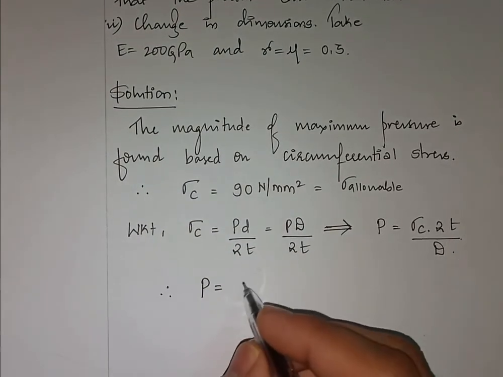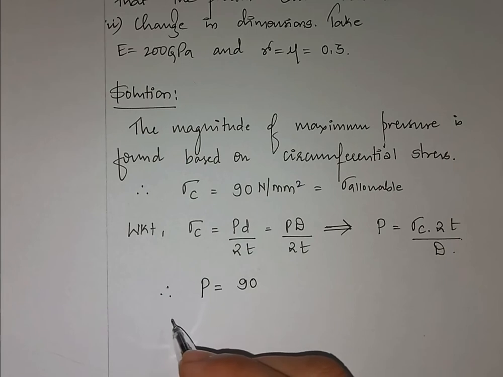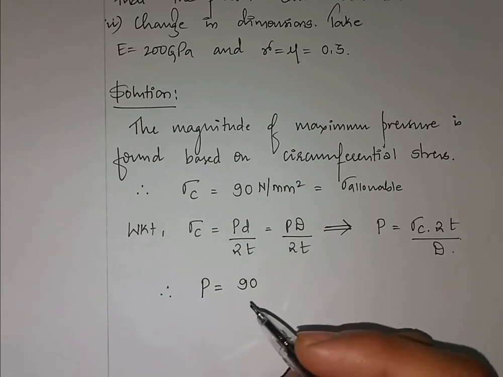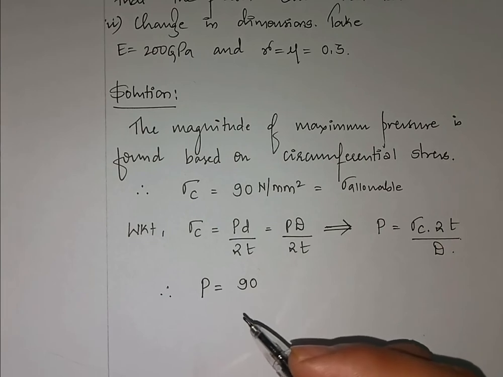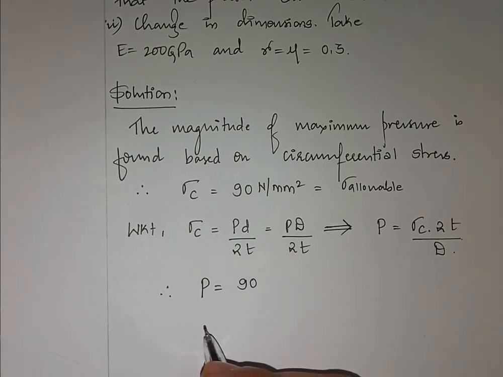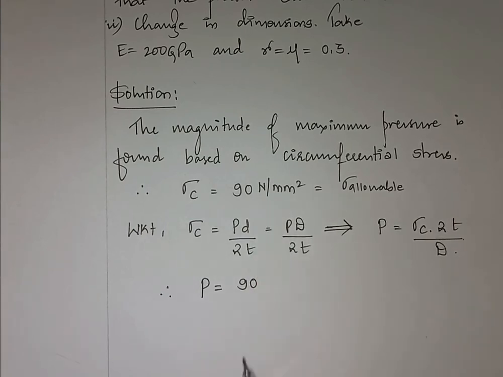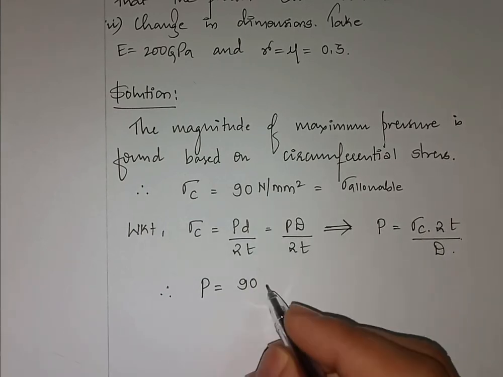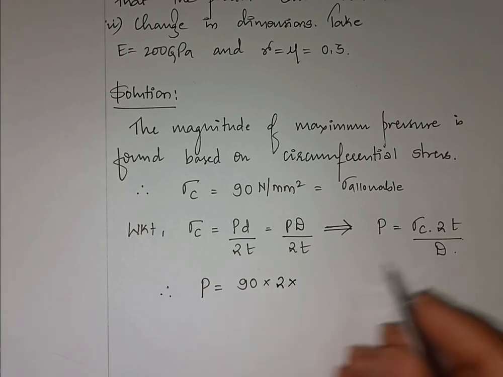the value of sigma c, which is 90 Newton per mm square. MPa he has given to us as MPa, and MPa is equal to Newton per mm square. I have already shown you how in the previous videos, so I need not repeat this. I request you to go back to module number 1 so that you can understand the unit conversions thoroughly. So 90 Newton per mm square is the value of sigma c, into 2 into thickness.